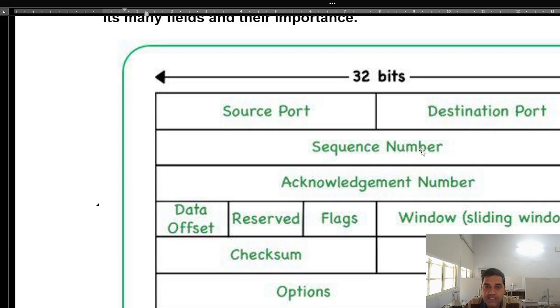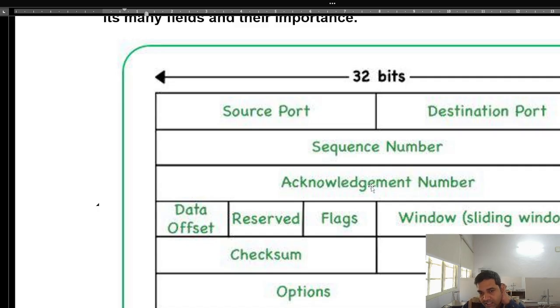Now, students, the receiver will accept the packets in the order of this number. Suppose the receiver is expecting packet number 3 but gets packet number 4; it will not accept packet number 4 until it gets packet number 3. So it will wait for packet number 3 first. Now the acknowledgement number: after receiving a packet, the receiver sends an acknowledgement that it has received packet number 3. On getting this acknowledgement number, the sender will send the next packet.